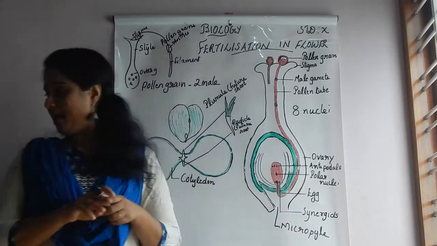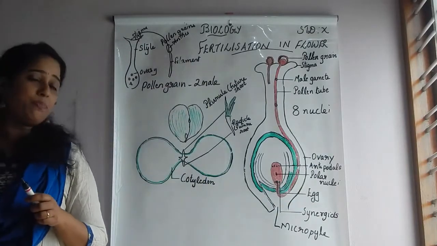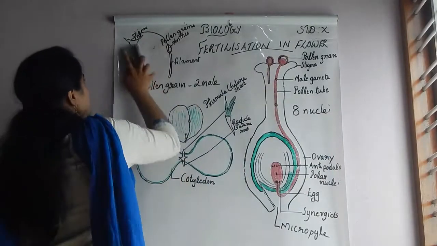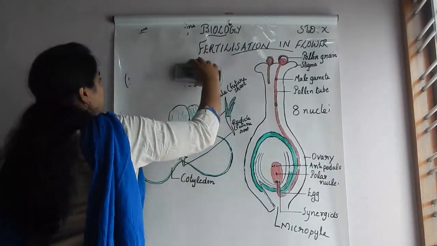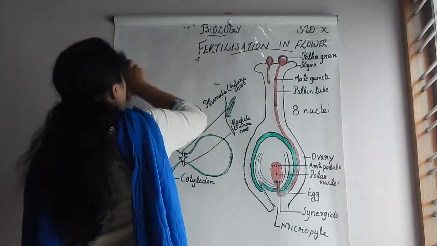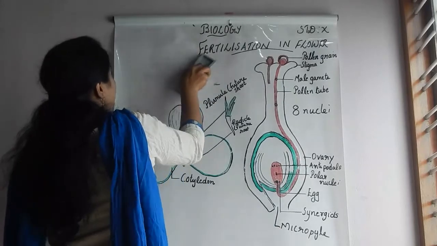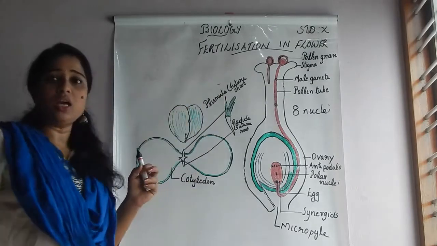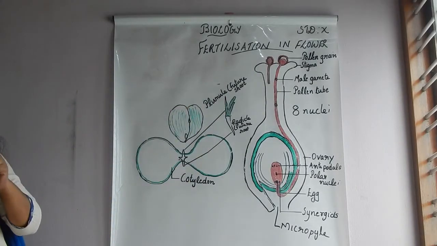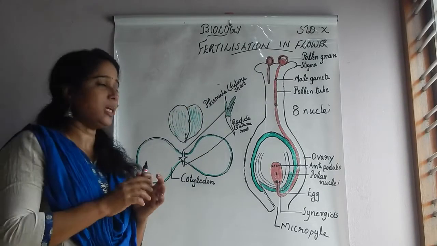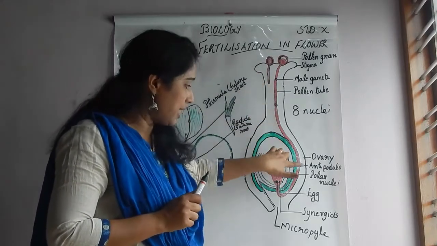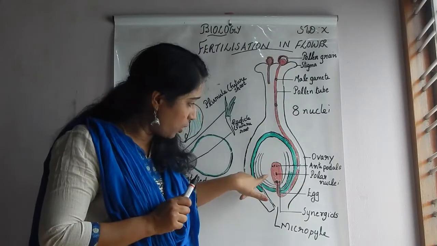For what are these 2 male gametes coming? What is their purpose? Their main purpose is to fuse with the female gamete. The main function of male gametes is to fuse with the female gamete. So just see how it is possible. These two male gametes are coming. Just observe this bottom portion.